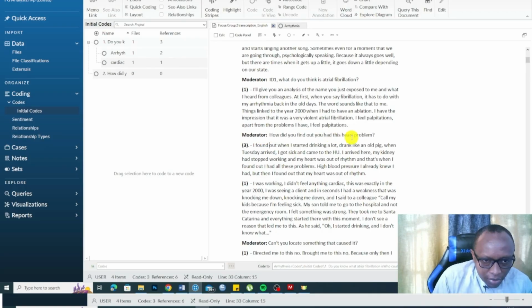How did you find out that you had this heart problem? I found out when I started drinking a lot, drank like an old pig. When Tuesday arrived, I got sick and came to the HU. I arrived here, my kidney had stopped working and my heart was out of rhythm. And that's when I found out I had these problems. High blood pressure I already knew I had, but then I found that my heart was out of rhythm.